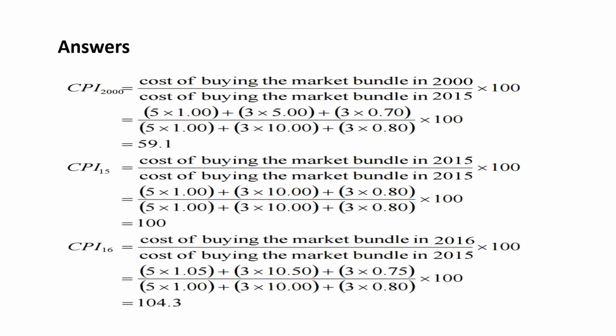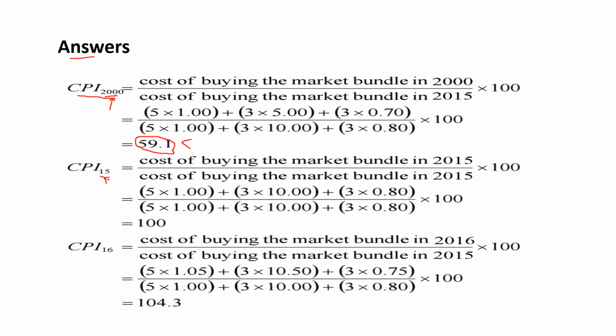So the answers. The CPI for the year 2000 will work out to be a number that is less than 100. And that's because the prices have been increasing between 2000 and 2015. So if we use 2015 as the base year, prices look cheaper in the year 2000. So we'll end up with a CPI which is less than 100.